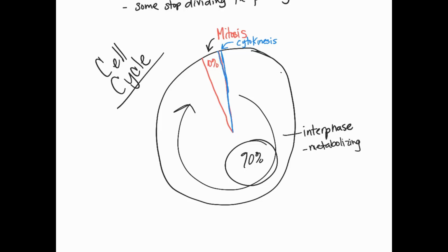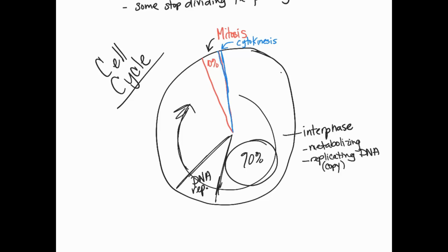So it's hanging out, it's doing skin cell stuff, making the proteins that skin cells make. And then also in interphase, it's replicating its DNA. And what that means is it's making a copy of the DNA. So it's taking the DNA that it has in the nucleus, and then it's making an exact, identical copy of the DNA during interphase. And that's going to be kind of this part of interphase over here, is where we have our DNA replication.